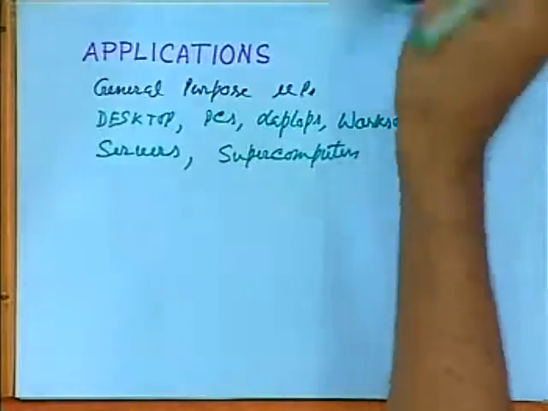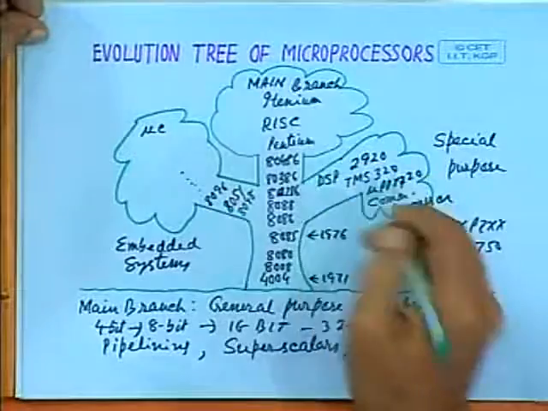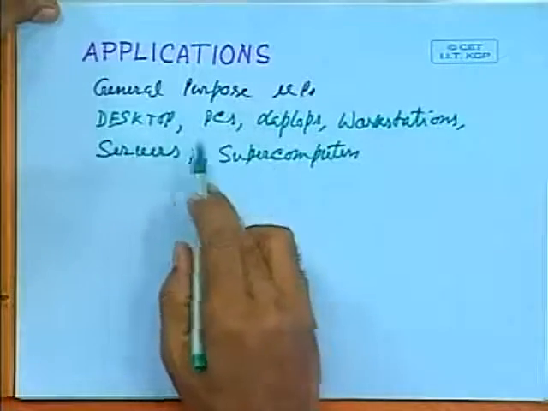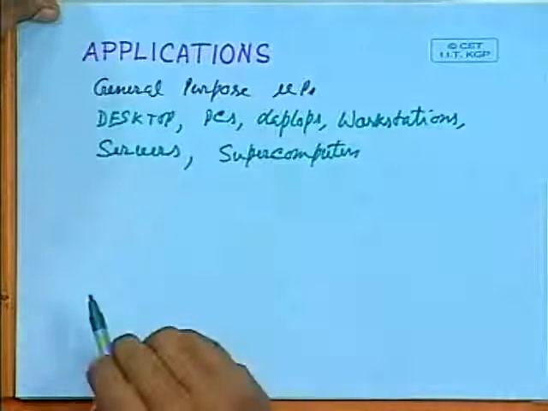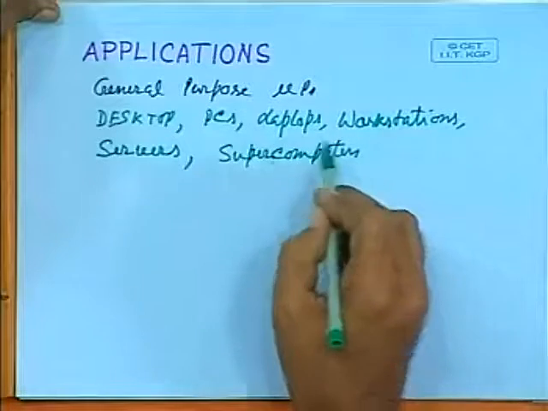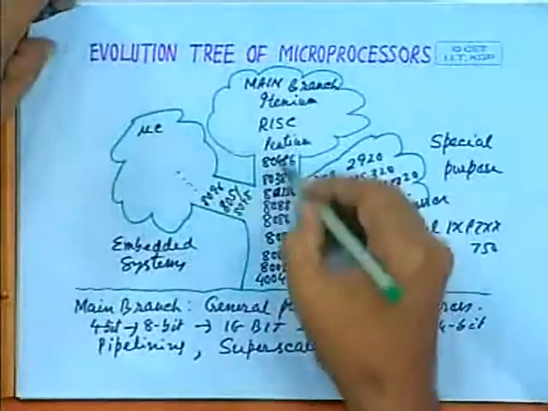We can say that the fruit of this main branch is the powerful computers in the form of desktops, PCs, laptops, workstations, servers, and supercomputers. These are based on the powerful microprocessors available in this main branch.